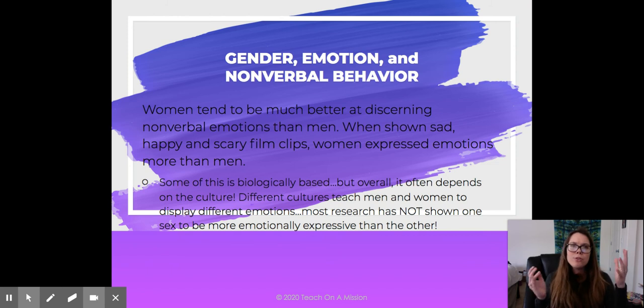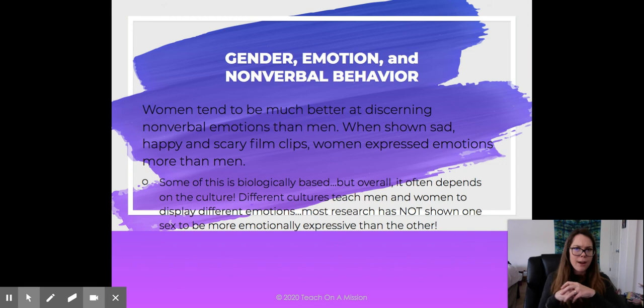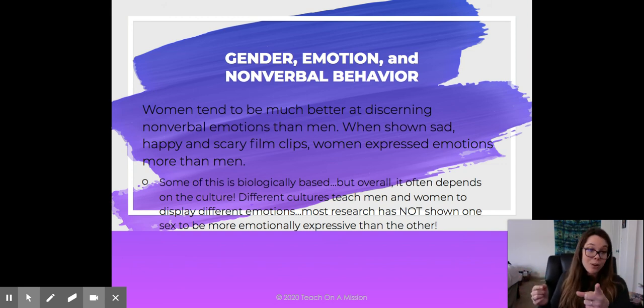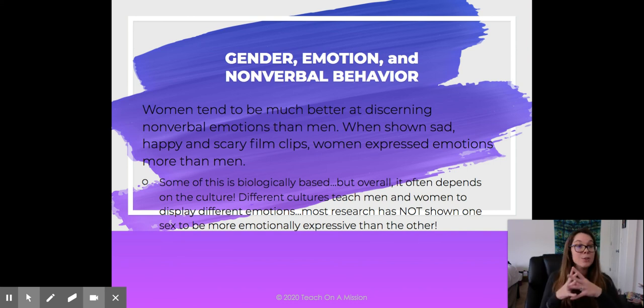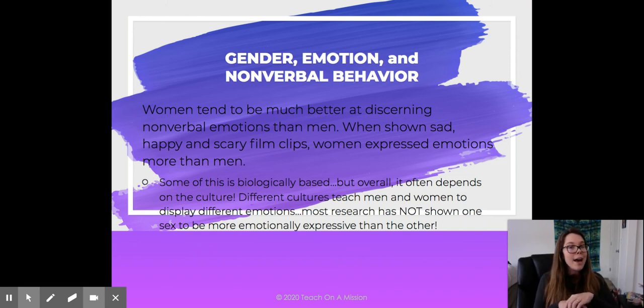So a little bit about gender, emotion, and nonverbal behavior, and this is just kind of our topics we go over after our theories. Women tend to be, again, high correlations, not cause and effect experiments. These are just high correlational studies. Women tend to be much better at discerning nonverbal emotions than men. Women tend to be able to read facial expressions at a better rate and accuracy than men. Again, correlational. When shown sad and happy, scary movie films, women expressed emotions more than men.